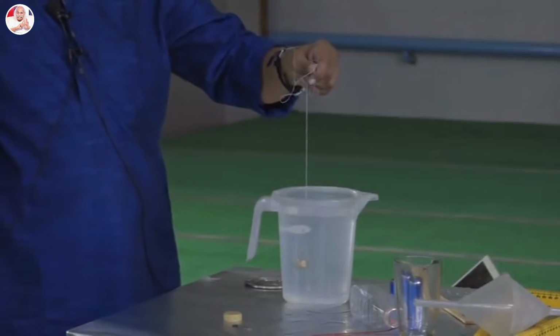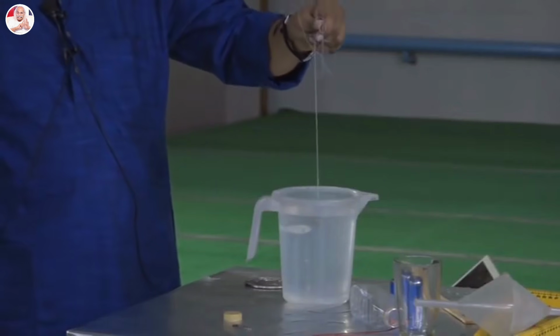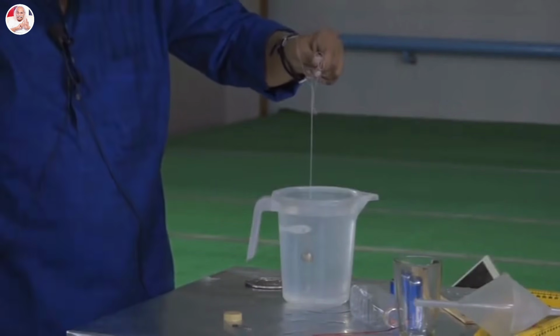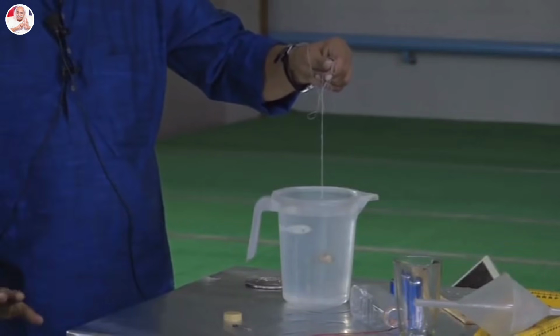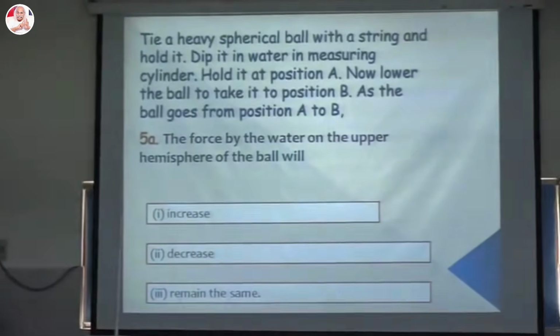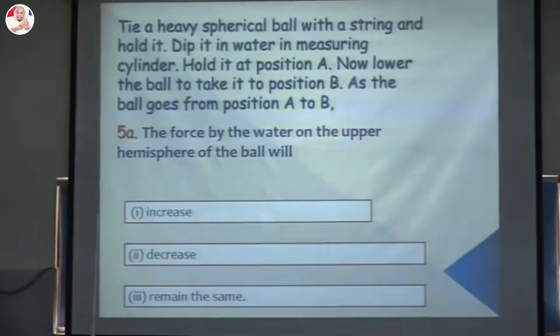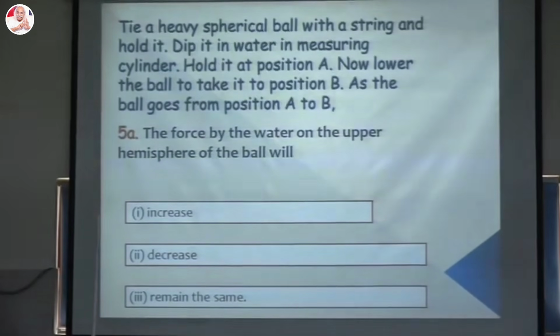Remember, I am holding the string. So it is at position A and then I am dipping it further and it is at position B. Still not touched the bottom. Okay, so that is the situation. So now your first question is, the force by the water on the upper hemisphere of the ball will increase, decrease or remain the same as you go from A to B.